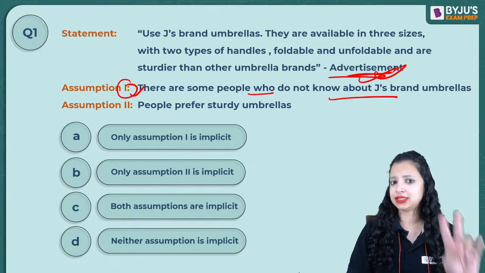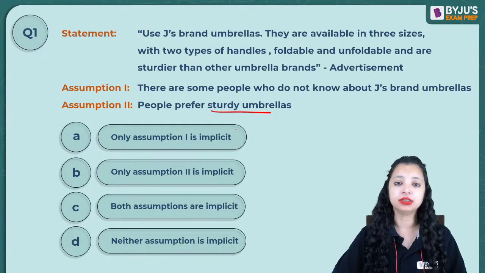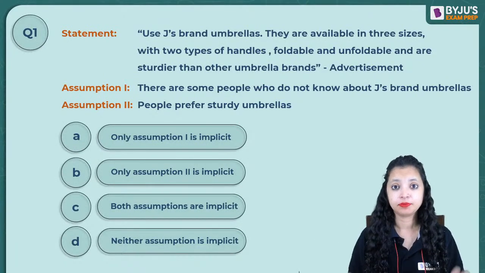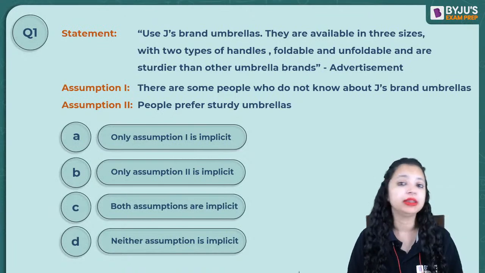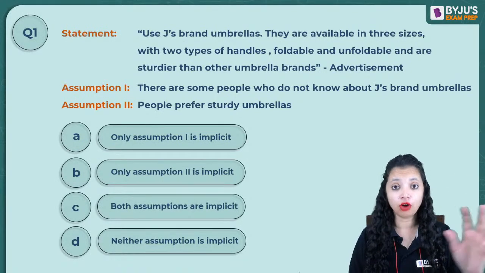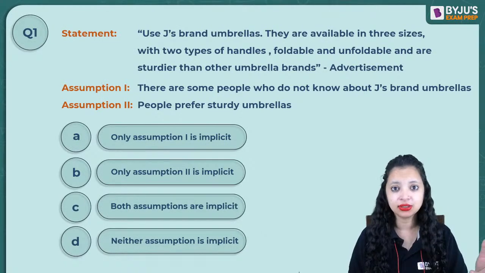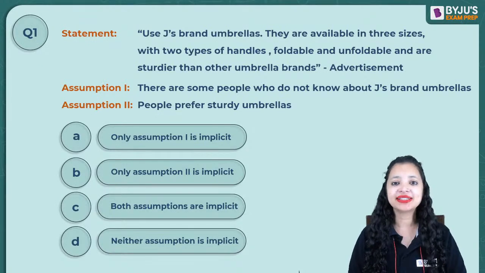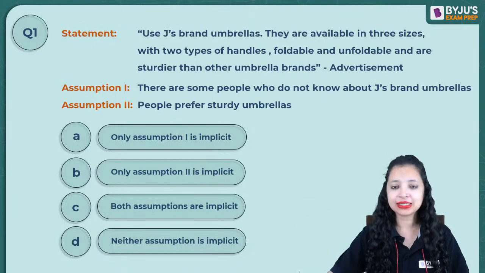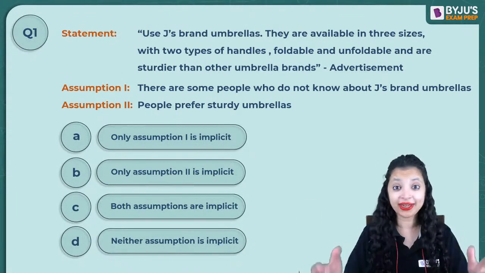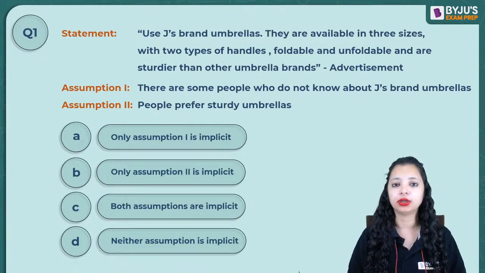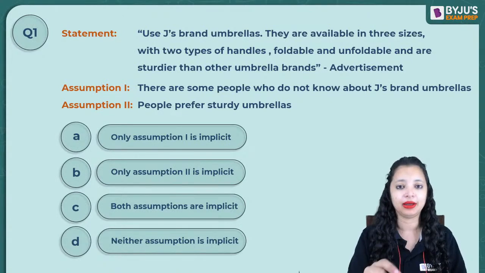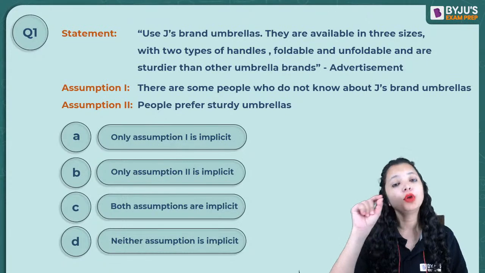Now let's have a look at the second assumption, assumption number 2. People prefer sturdy umbrellas. Whatever is being promoted in advertisements, blindly remember this. Whatever is promoted has to be desirable in the market, because if there is no desirability of the characteristic the product has, you will not be promoting it. Either there is an existing desirability or a potential desirability. For example, I'm promoting diamonds, bottles, glasses, mouse, pen, remote, books, whatever I am promoting, there is a desirability for that quality or that product in the market, either existing or a potential one.